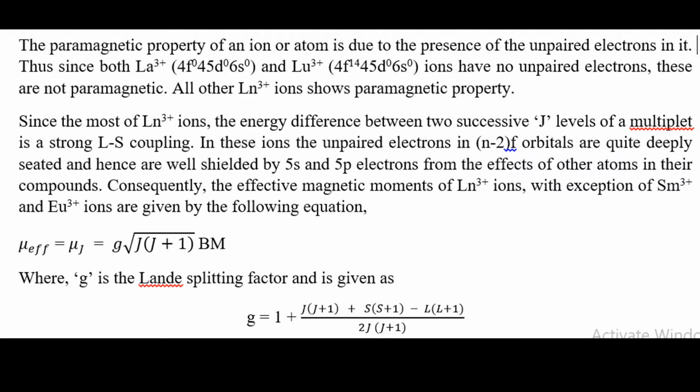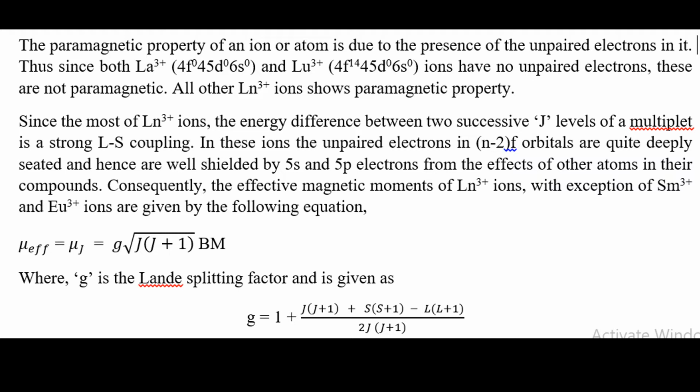As you see in the electronic configuration above, for all these elements the configuration ends in 4f1 to 14, 5d1 to 2, and 6s2. When the ion is positive and electrons are lost from the valence shell, that is the outer orbitals, firstly the two 6s electrons are removed, and then in the case of lanthanides one electron is removed from the d orbital. So for lanthanide 3+, three electrons are lost, and the electronic configuration is 4f0, 5d0, 6s0. That is, no electron is present in the f orbital.